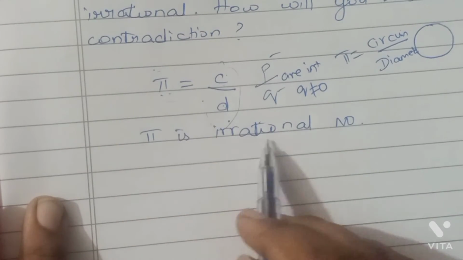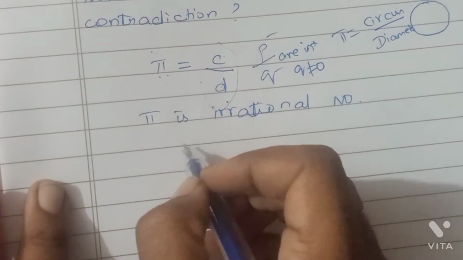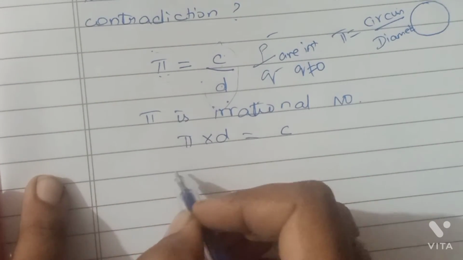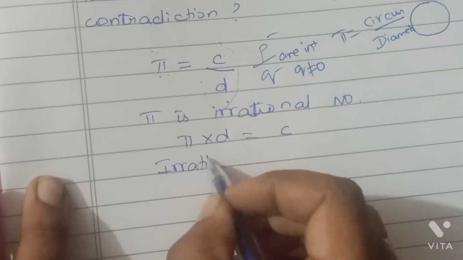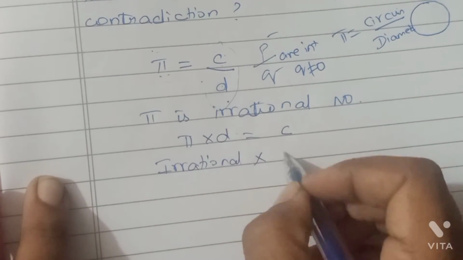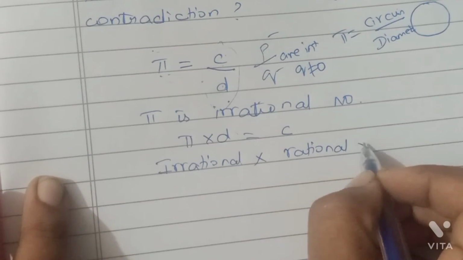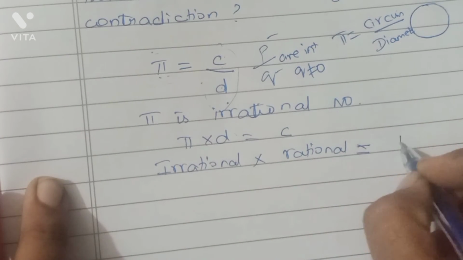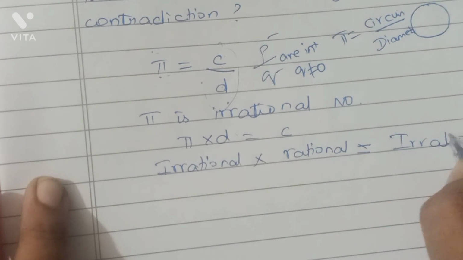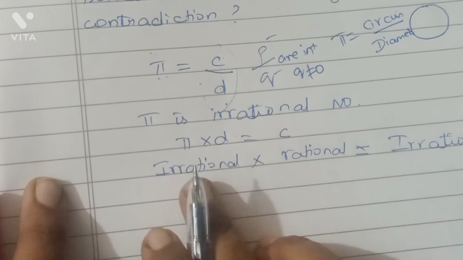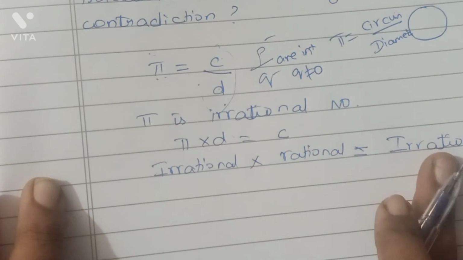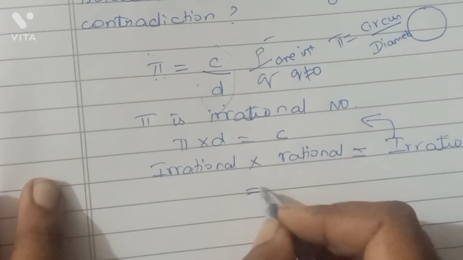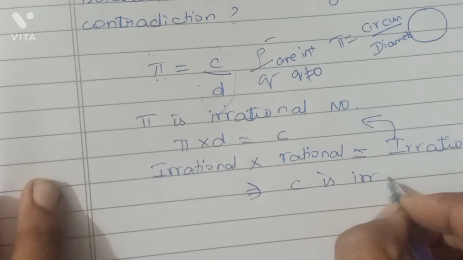Now we know that pi is an irrational number. So from here I can write pi times D is equal to C. Pi is an irrational number, and D is rational. If a nonzero rational number is multiplied with an irrational number, we get an irrational number. We already know this fact, isn't it? So this says that C is an irrational number.